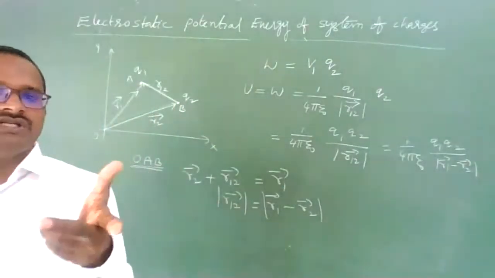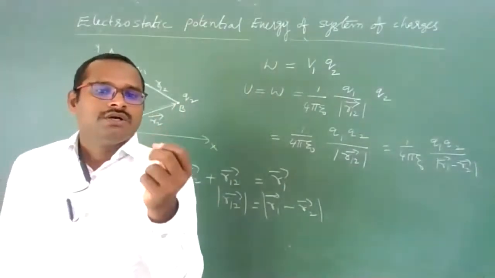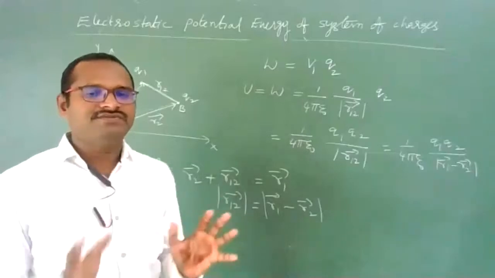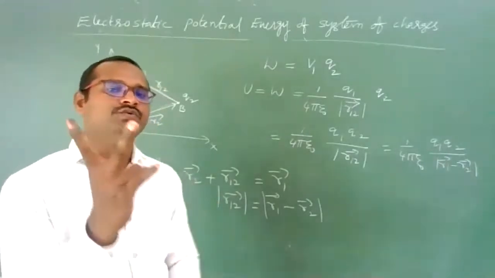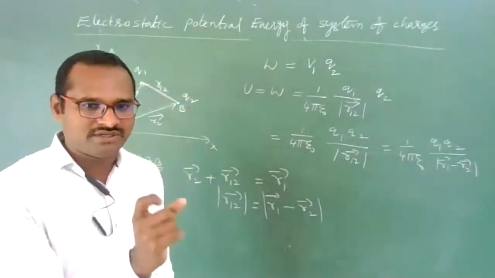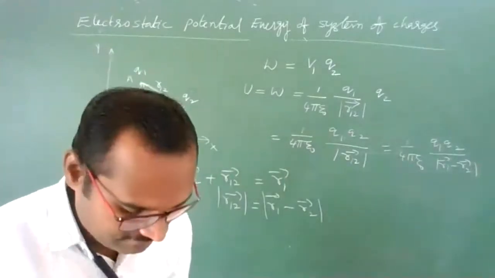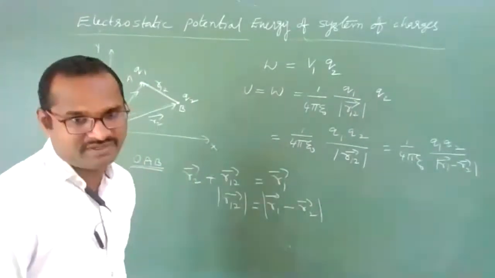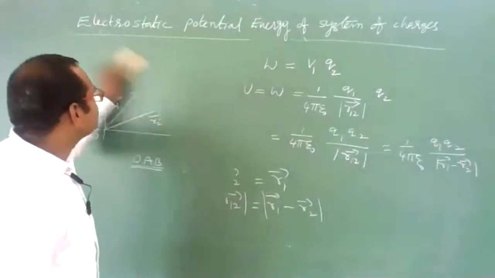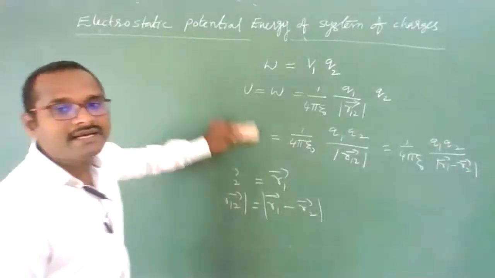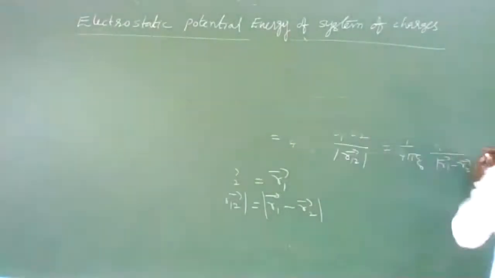This is electrostatic potential energy in terms of position vectors. Just remember the formula: electrostatic potential energy between any two charged particles is 1 by 4 pi epsilon naught Q1 Q2 by the distance between the two charges. For problem solving, it is important to remember. Now let us find electrostatic potential energy for three charges.